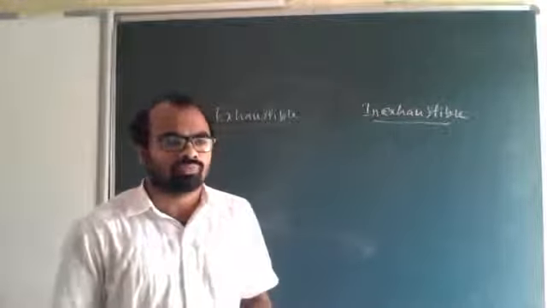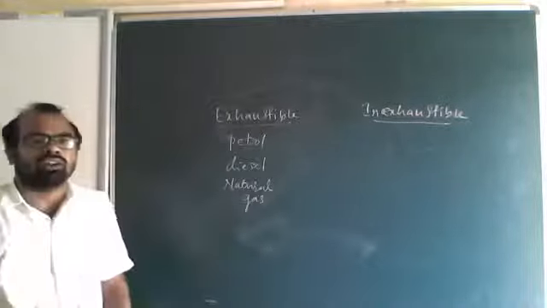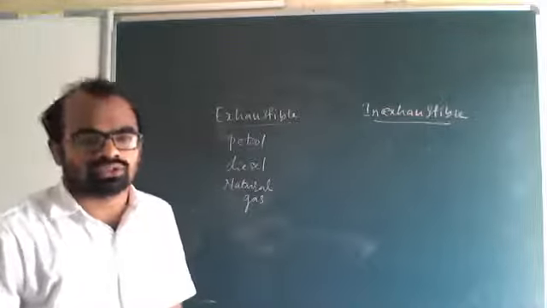Okay, see here, these examples we can list. For exhaustible resources, we can list examples: petrol, diesel, natural gas. You can list petrol, diesel, natural gas.